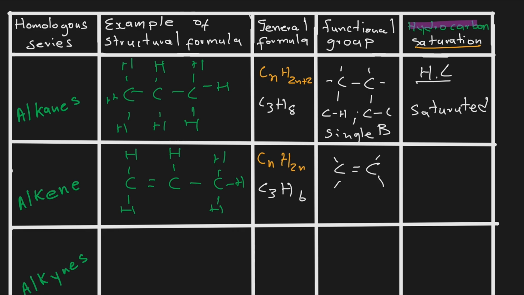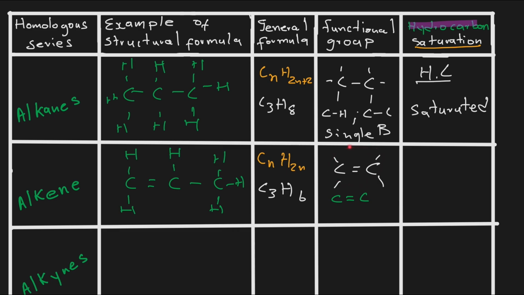This is what distinguishes alkenes from other types of groups. It is a double bond in between carbon atoms. So for you to describe this in words, you will just say we have a double bond in between carbon. You can just write it like that: carbon, carbon, double bond. That is how you will describe it in words. And that is called a functional group.